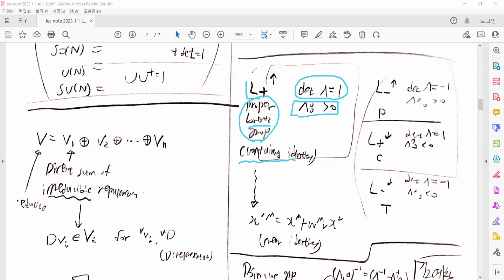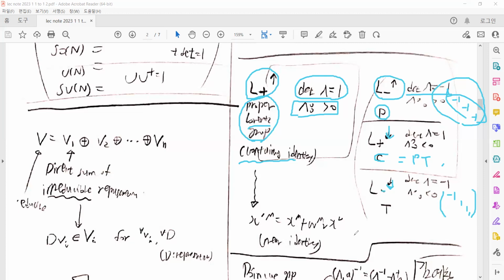We denote it by L plus up arrow, meaning the determinant is 1 and Lambda^0_0 is positive. The L minus up arrow has determinant equal to minus 1, which is the parity transformation, with minus 1s in the spatial components. If Lambda^0_0 is negative, it is the time reversal, and if both the determinant and Lambda^0_0 are negative, it is the total inversion, which is minus 1, minus 1, minus 1, minus 1 (CPT).